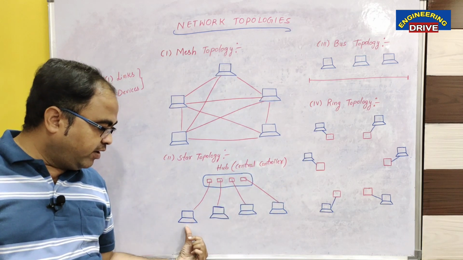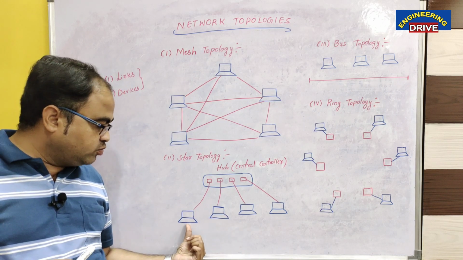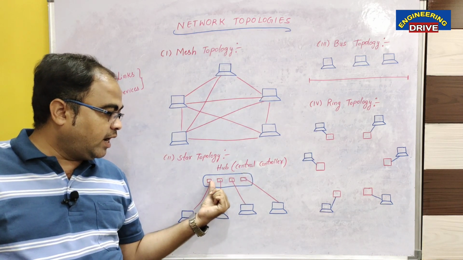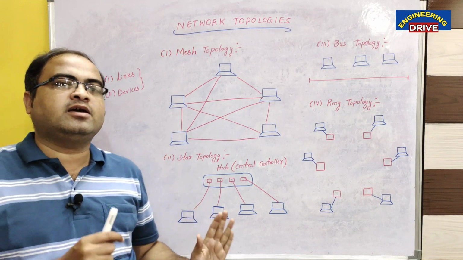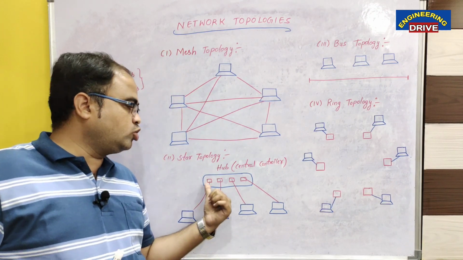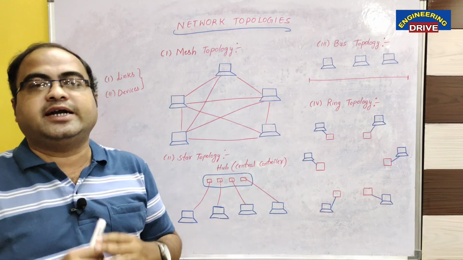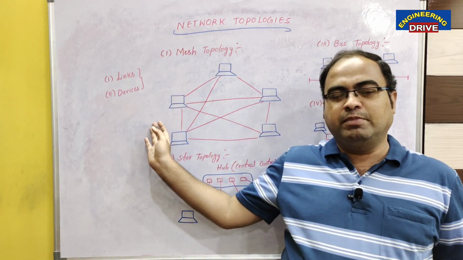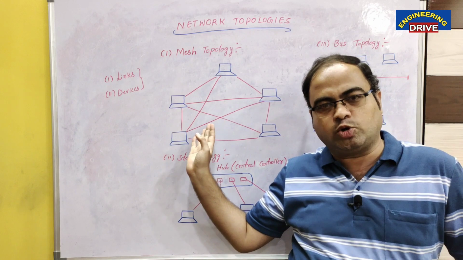Which means if device 1 wants to communicate with device number 2, device 1 should first send the request to the hub, the central controller, and then the hub will transfer the request to device number 2. So if a device wants to communicate with any other device, the request must go to the hub first, and from the central controller it goes to the other devices. So the main difference, in simple words, between mesh topology and star topology is that in mesh topology there is no concept of any hub or central controller.